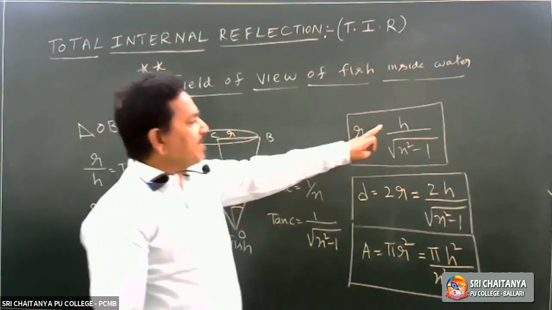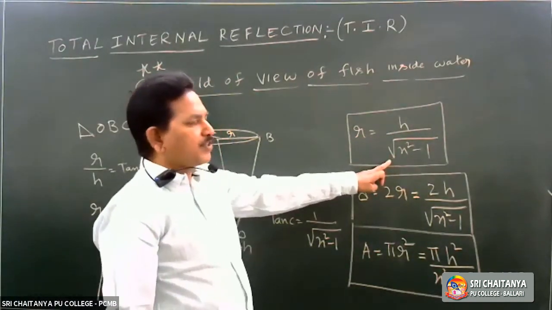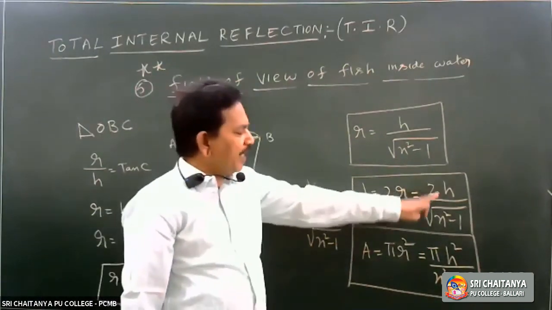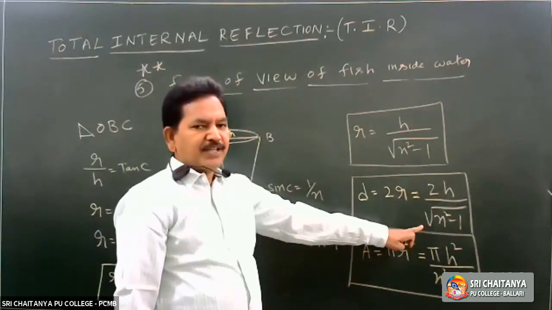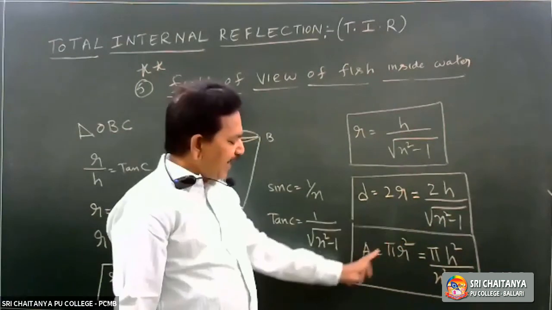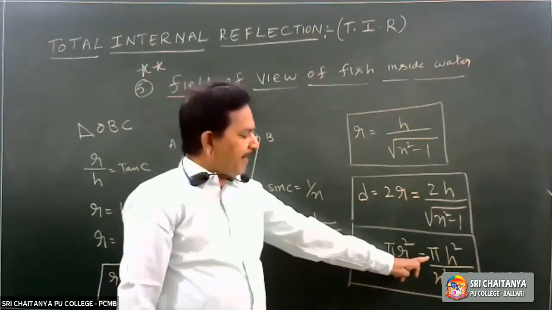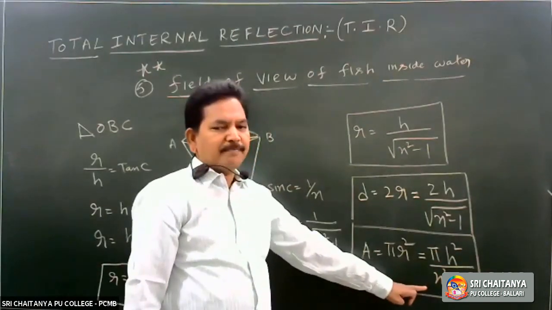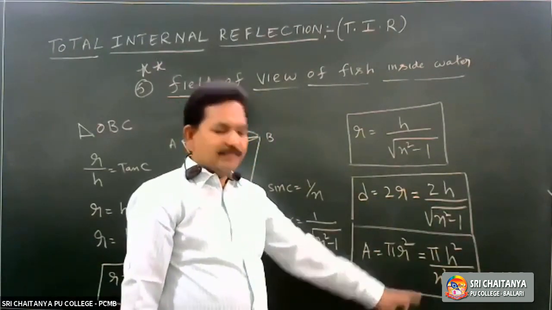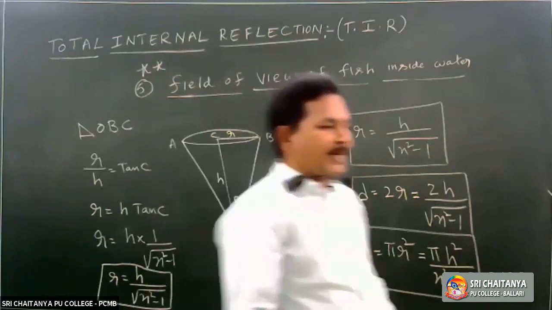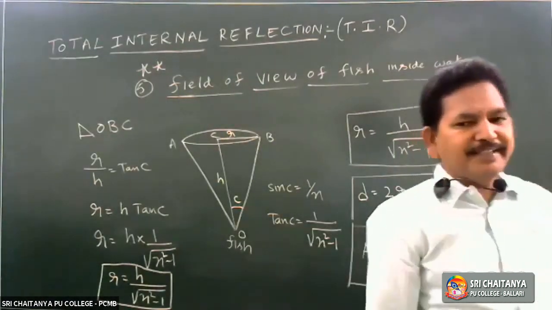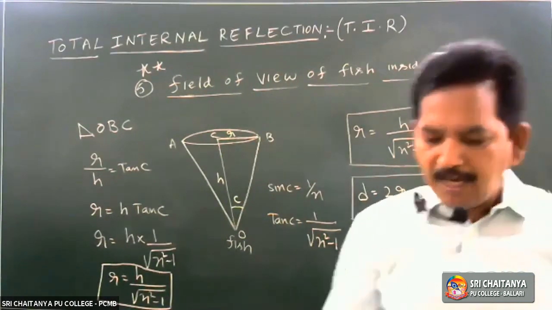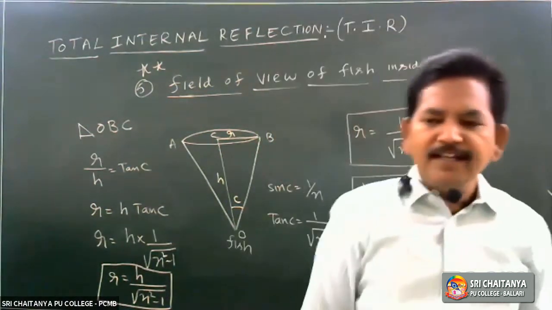R is equal to h by square root of n square minus 1, d is equal to 2r, 2 into h by square root of n square minus 1, area pi r square, pi as it is, squaring this one, h square by n square minus 1. This is the application of total internal reflection, where the fish observes the outer world in the cone shape.